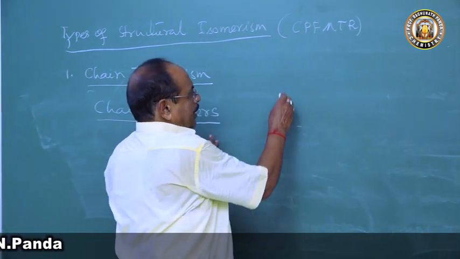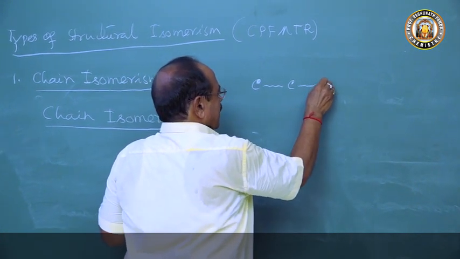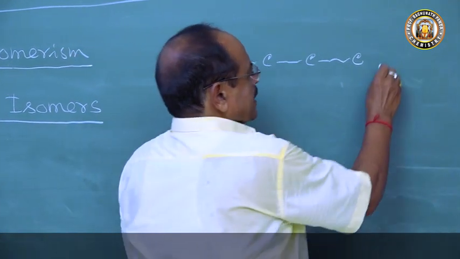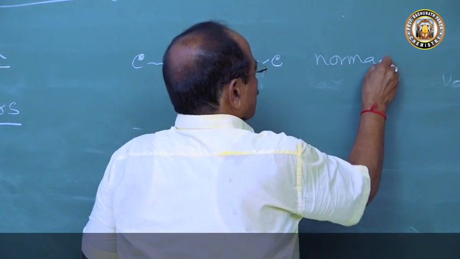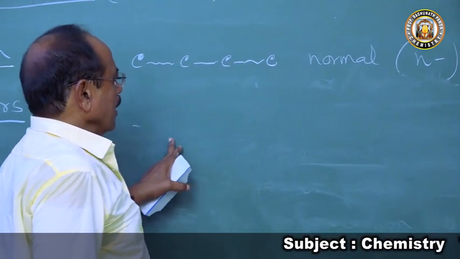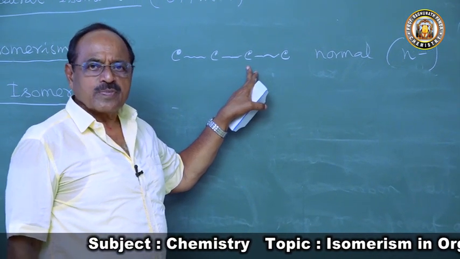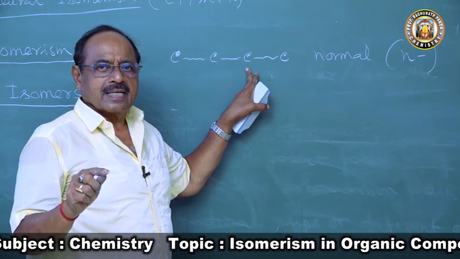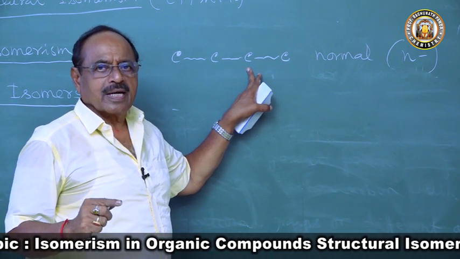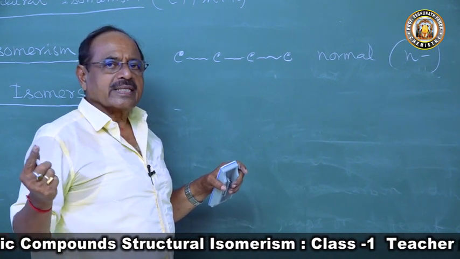For example, there are 4 carbon atoms in a compound. We can write the 4 carbon atoms in a linear manner. This linear manner is called normal, and the symbol is taken as N. Or the branching takes place, and we can write in a branched manner. The branching of the carbon-carbon chain always takes place at or beyond the third carbon atom.